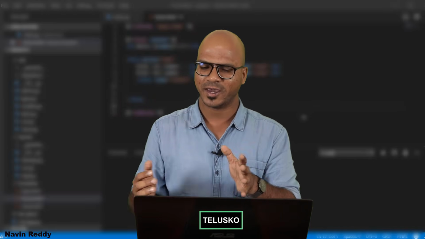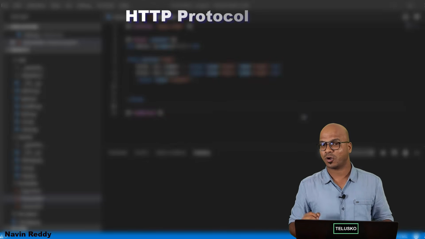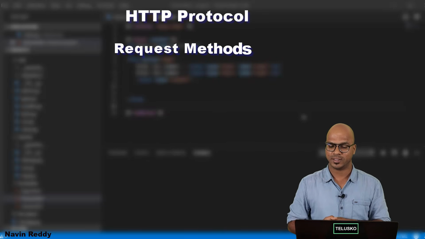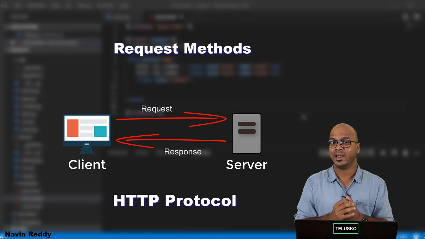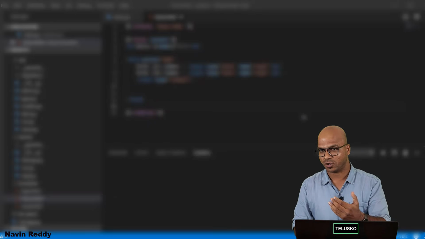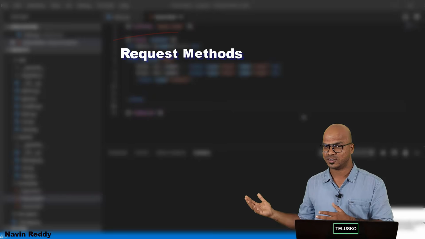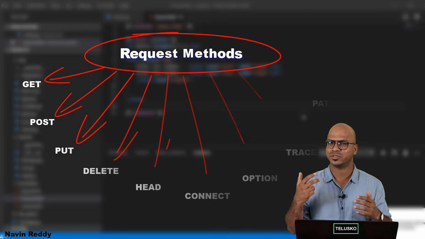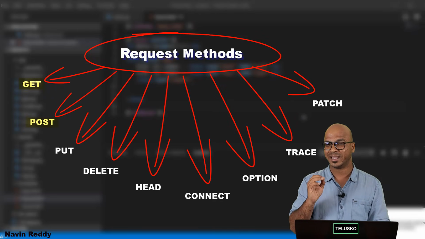And it works, right? But the thing is, when you talk about the HTTP protocol, it has multiple methods to work with. So whenever you send a request or you get a response, you are basically using the HTTP protocol. Now when you send a request here, by default, you have a method which is get. So basically HTTP has multiple methods, the way we have get, post, put, delete. So here we are focusing on two methods, get and post.